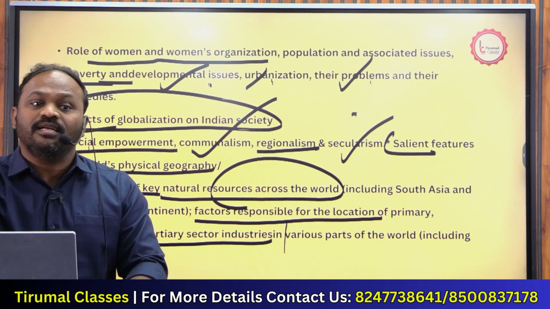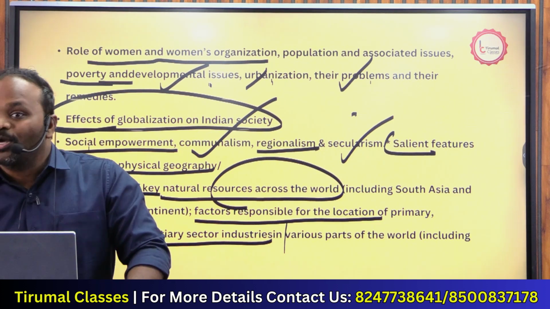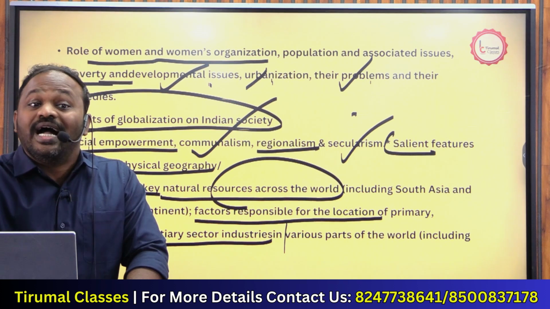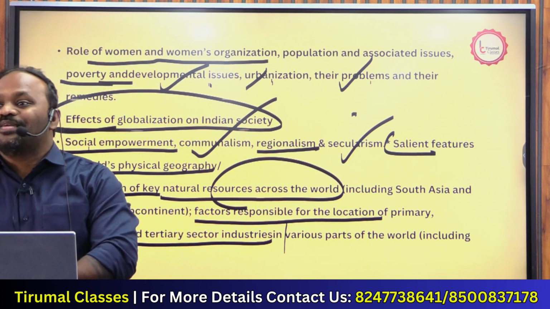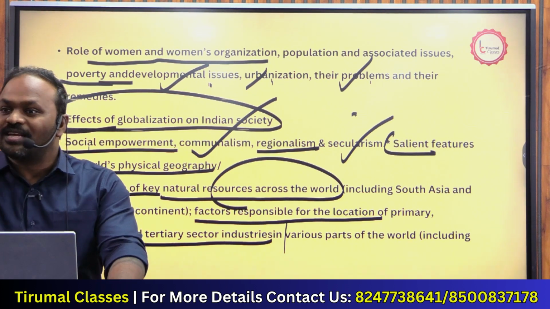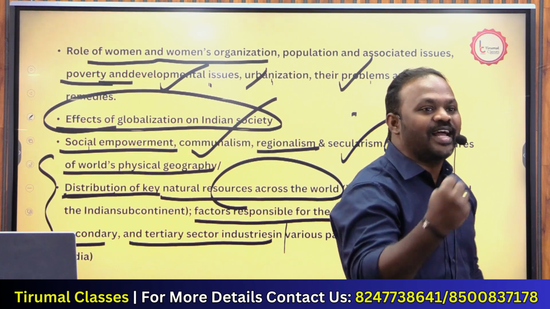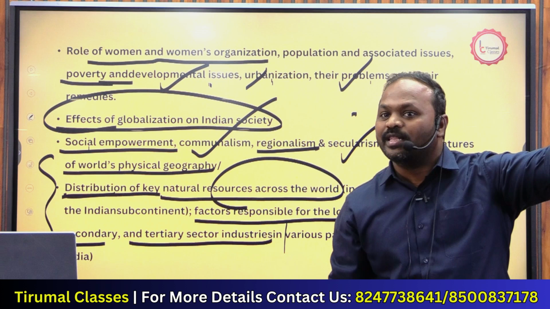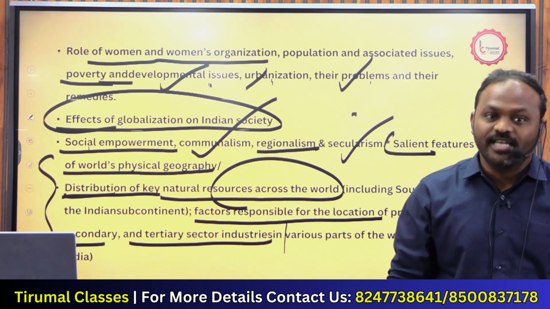For example, iron industries were there maximum in central India because there are coal reserves or iron ore reserves. For example, we have a cement factory in Nalgonda. Limestone is available there. What is that? Limestone is the raw material for the cement industry, right? Limestone is available there, labor is available there. They went for establishment of an industry.